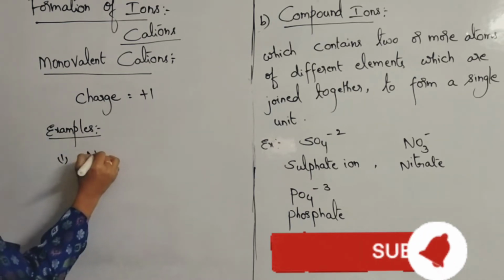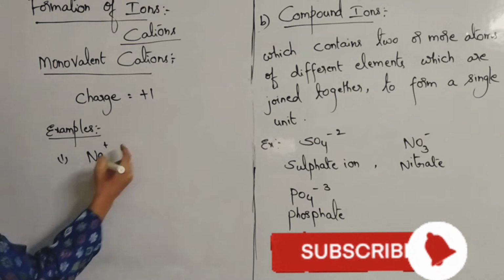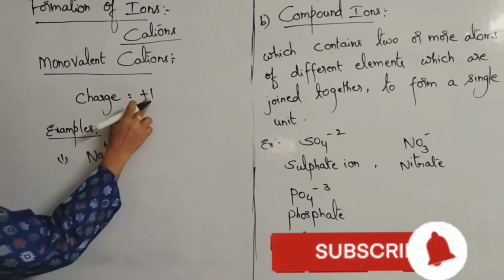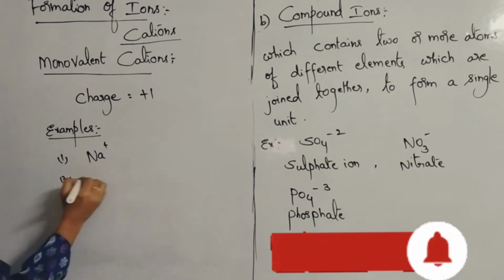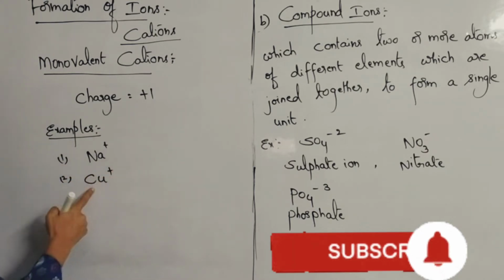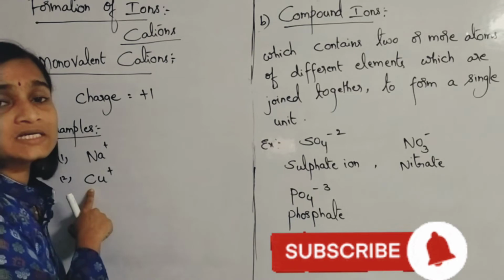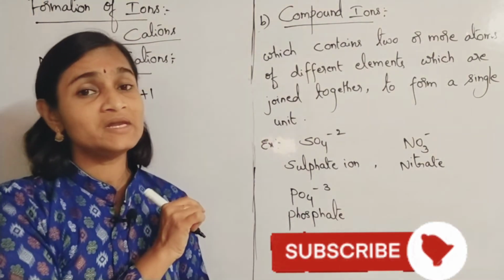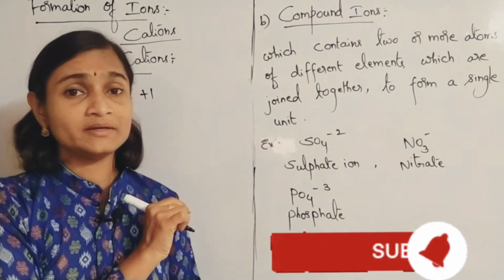You all know already, I gave you the example of Na plus, sodium ion, charge plus 1. Some important names also you have to remember. Cu plus is called cuprous ion. You have learnt about variable valency. I think you remembered.